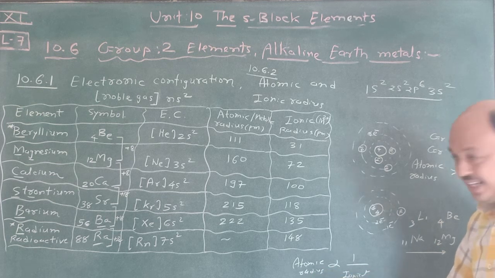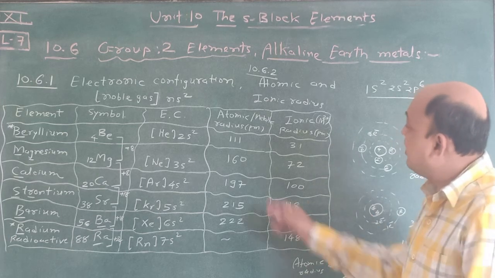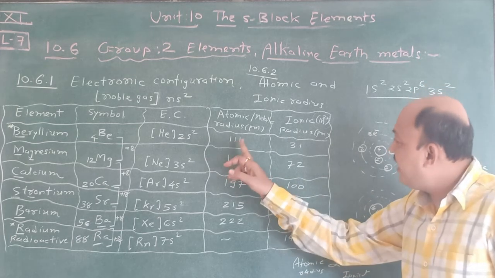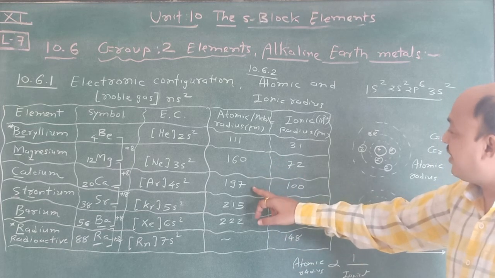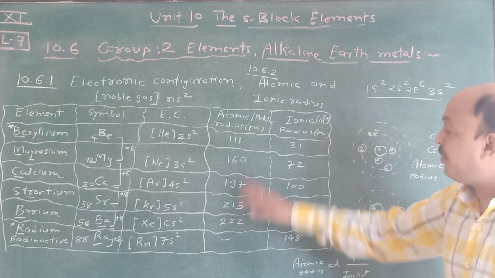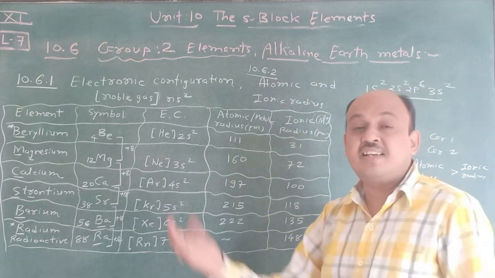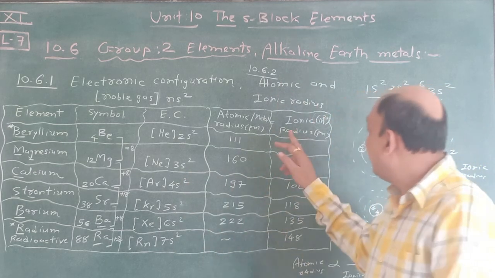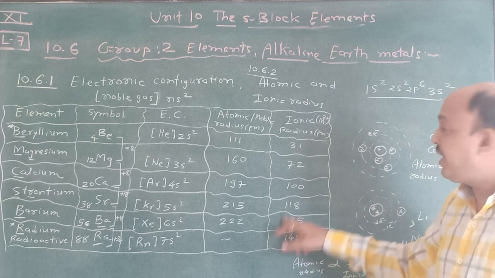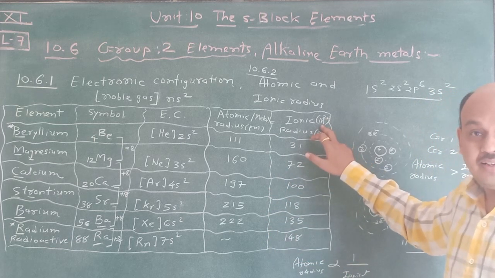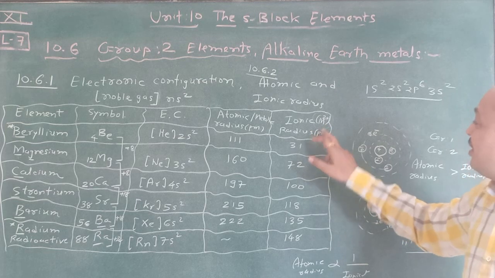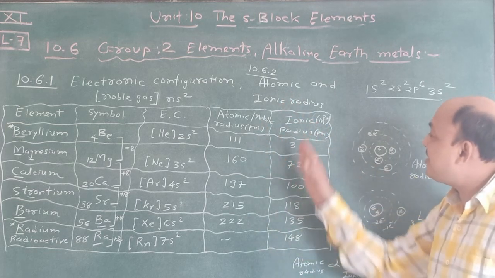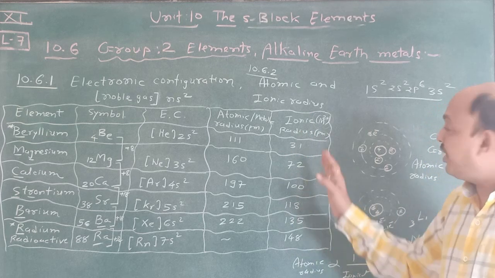Remember this one, it's a very easy topic. So according to this, one more: beryllium atomic radius is 111, magnesium 160, 197, 250, 222. Because the shell number is increased, the atomic radius increases. You see, ionic radius also increases in terms of M2+ ion. In alkali metals, it is in terms of M+ ion. So this is all about atomic radius and ionic radius, which you have to learn here.